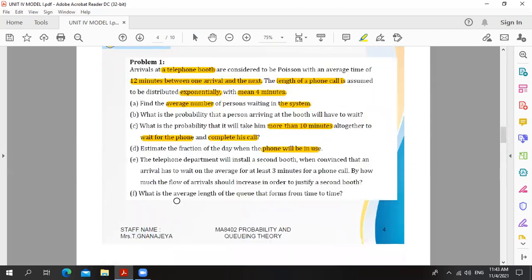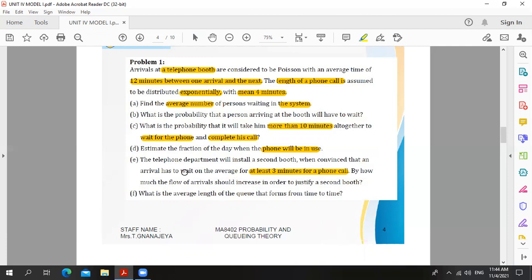Next question E. The telephone department will install a second booth when convinced that an arrival has to wait on the average for at least 3 minutes for the phone call. By how much should the flow of arrivals increase in order to justify a second booth? So already we have only one booth.